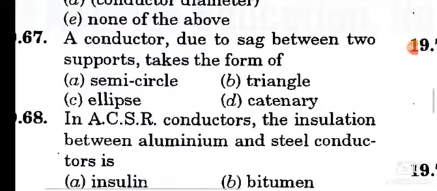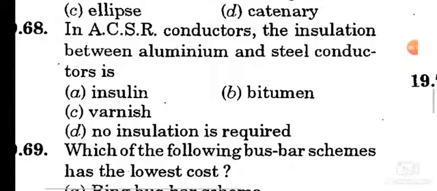Question number 67. A conductor due to sag between two supports takes the form of catenary. Option D is the correct answer. Question number 68.